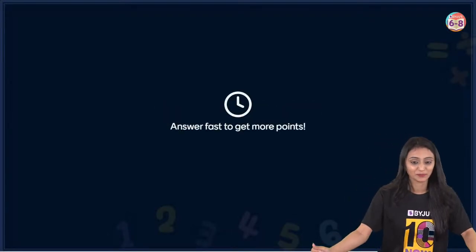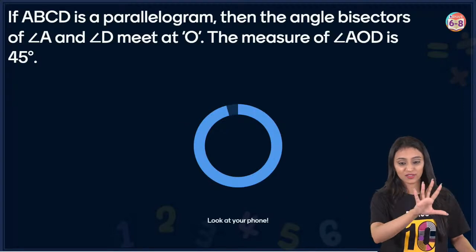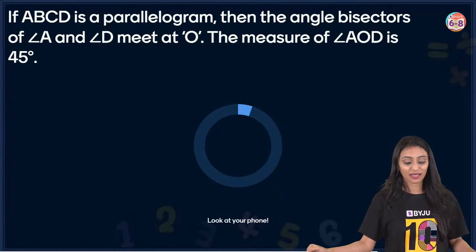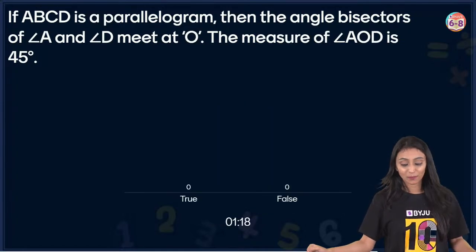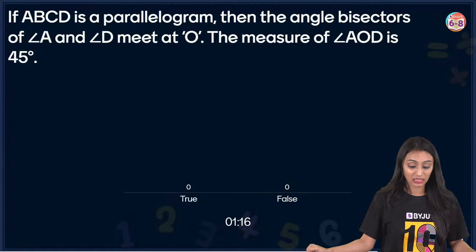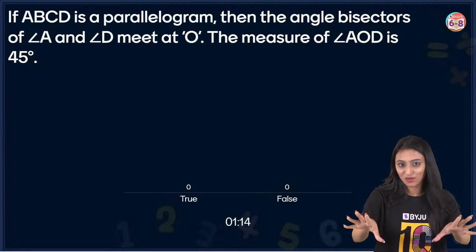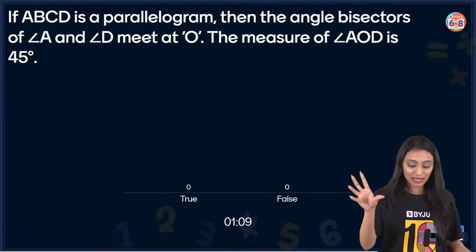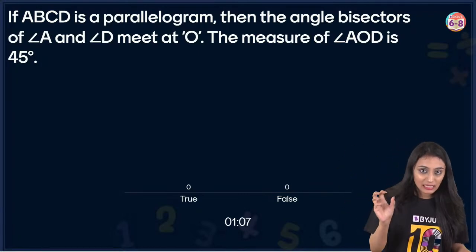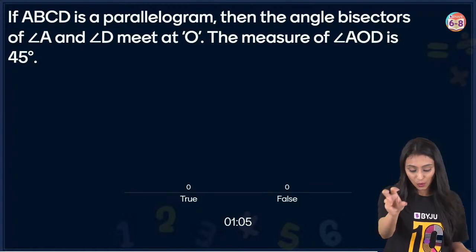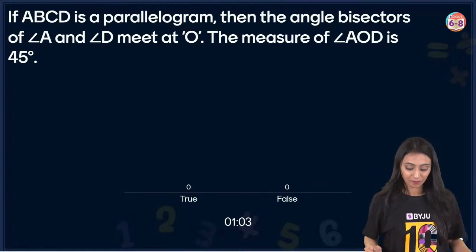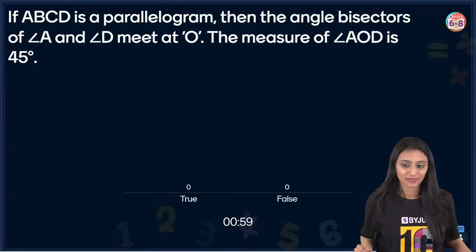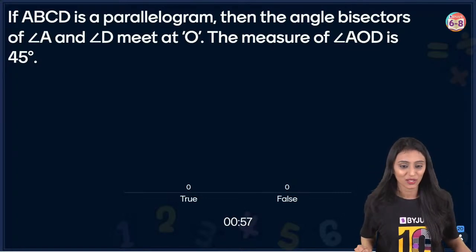Question number 10. If ABCD is a parallelogram, then the angle bisectors of angle A and angle D meet at O. The measure of angle AOD is 45 degrees. Okay, I'm just giving you a hint. Make a parallelogram and mark it ABCD. Make angle bisectors of A and D. Intersect them at O and measure this angle AOD. That's the right way to answer such questions. No mentally solving.